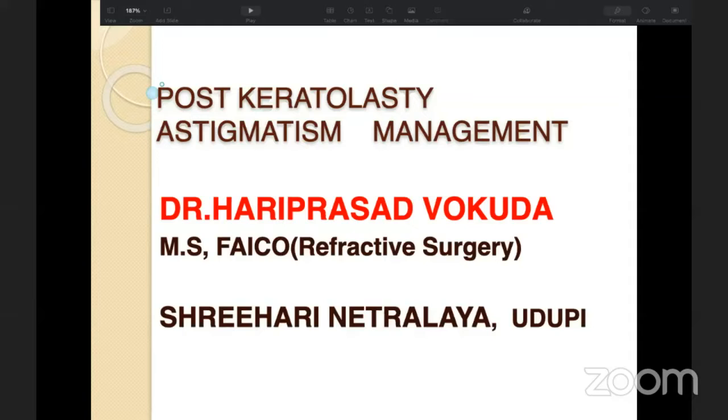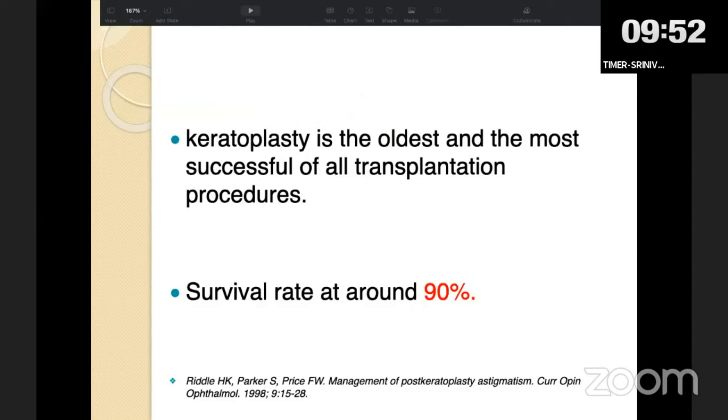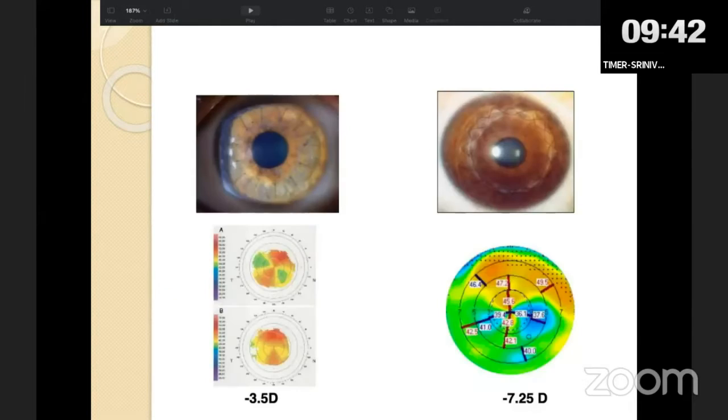Today, I'll be talking about the management of post-keratoplasty astigmatism. Keratoplasty is considered to be the most successful of all the transplant procedures till date, and usually the survival rate is around 90%. But the ultimate success of the transplant is determined not only by the clarity of the graft, but also by the visual quality in the patient.